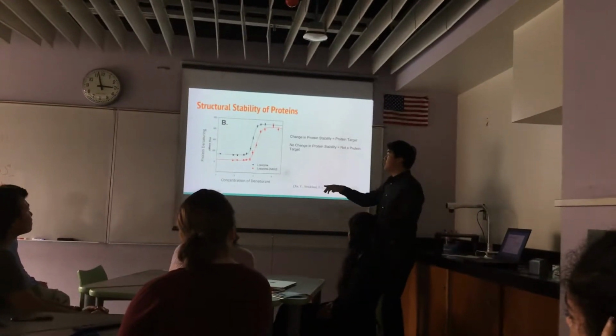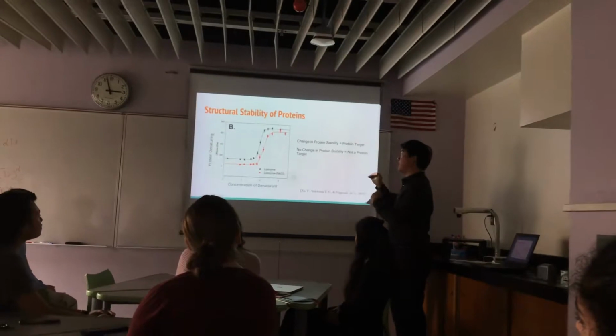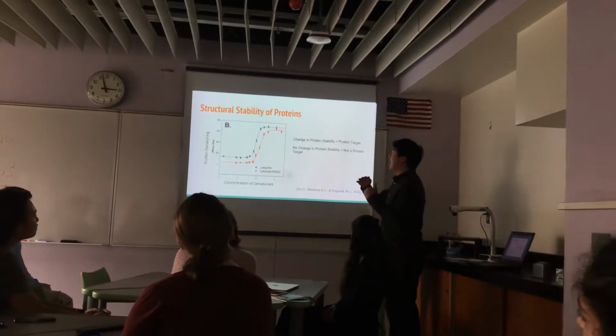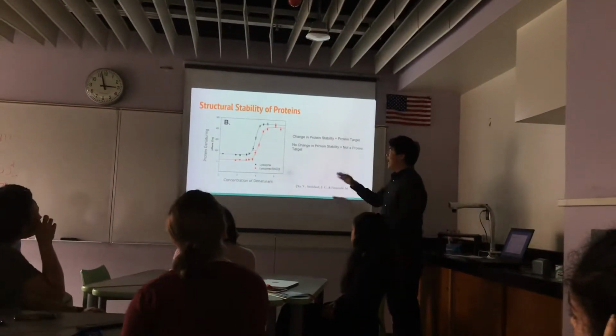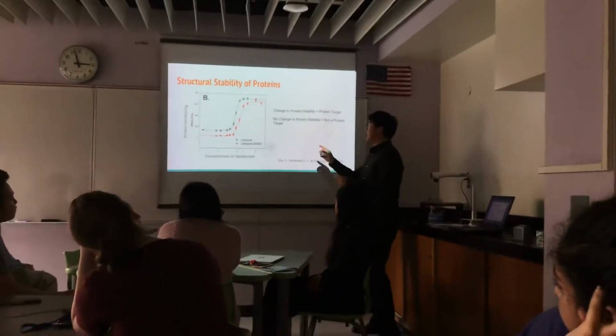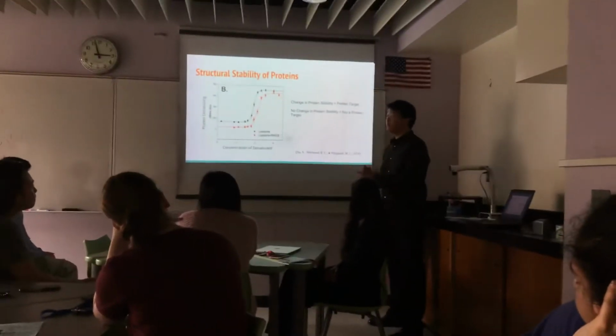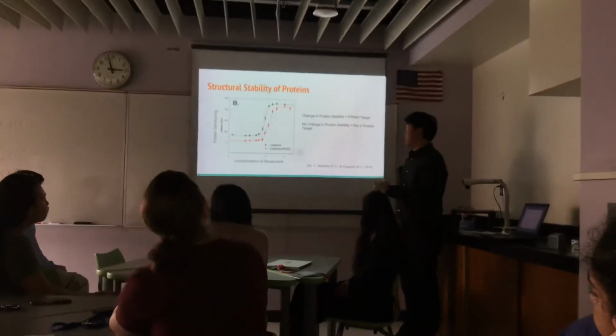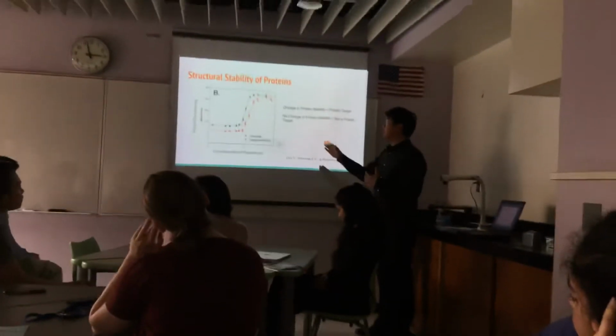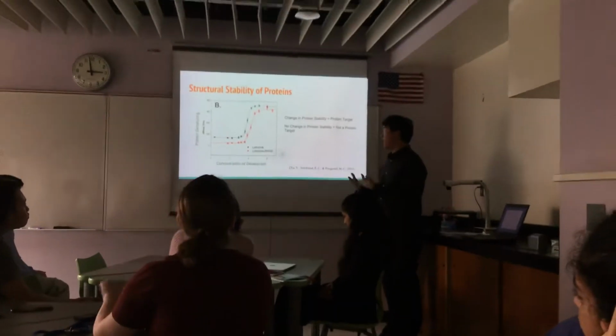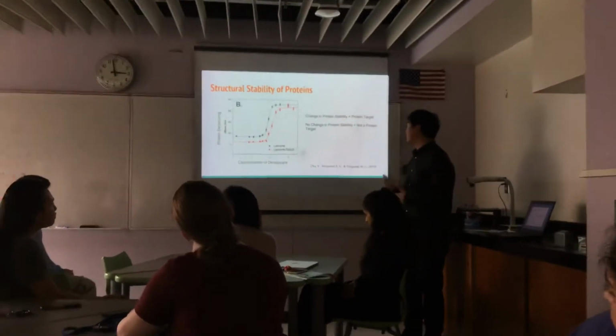If we look at the black control curve, we can see there are two states where it begins at a folded state and eventually goes towards an unfolded state, and it will undergo this very quick reactive denaturing in the middle. And when lysozyme interacts with this other chemical, it will shift to the right, so it will unfold at a higher concentration of denaturant.